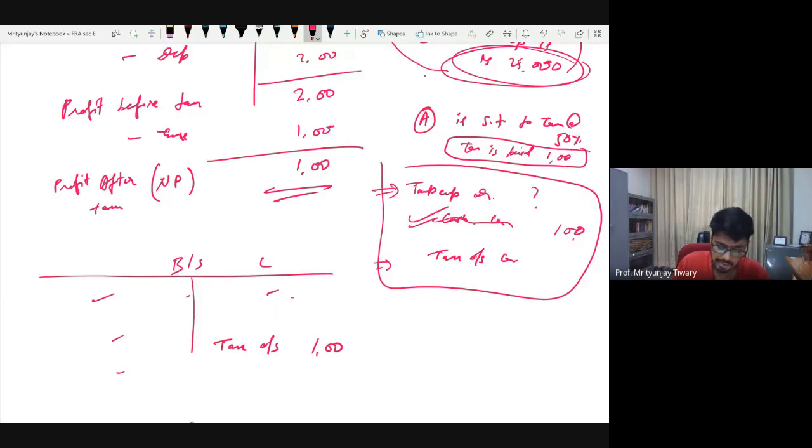Then this will remain as it is, but the only change is that whether you have paid it or not changes how you reflect things in the balance sheet. So now your cash balance, whatever it was, let's say so far it was 27 lakhs. Then you will subtract tax here, 1 lakh, and you will say that if I go and check my bank, I should have only 26 lakhs left. Why? Because I have not accounted so far for the fact that I paid 1 lakh of tax. Fine, understood? I'll repeat, no problem. Did the outstanding part make sense? Okay, I'll repeat. This is why the video feeds are important.